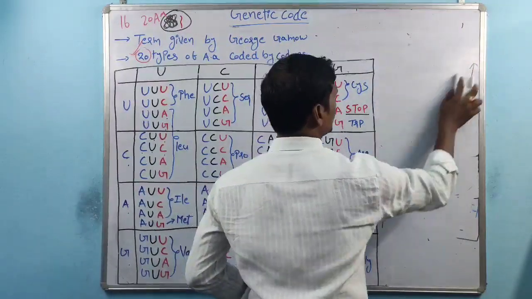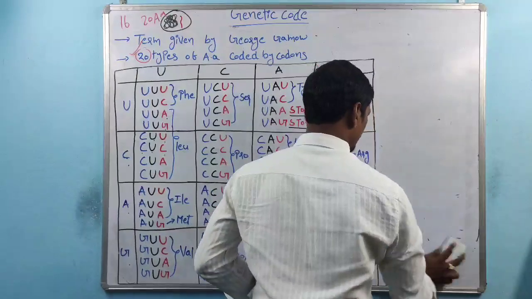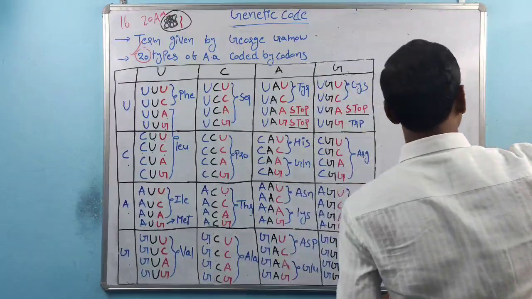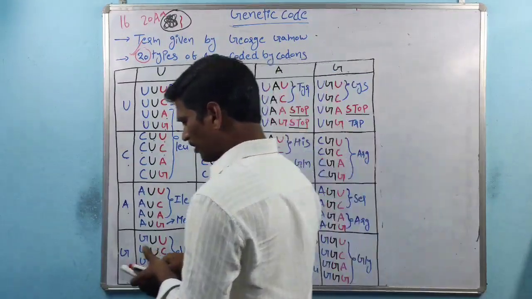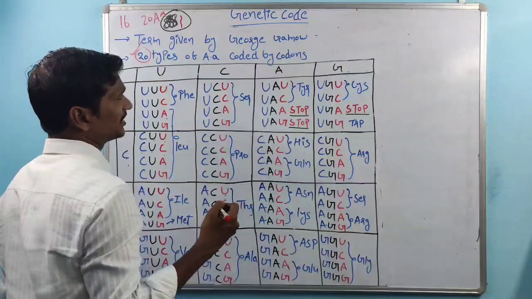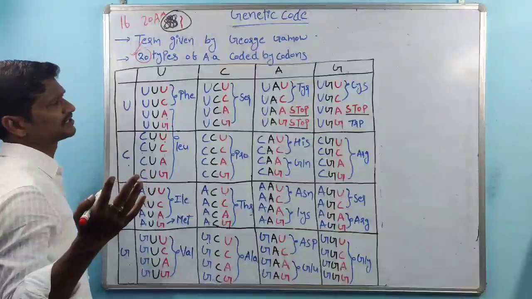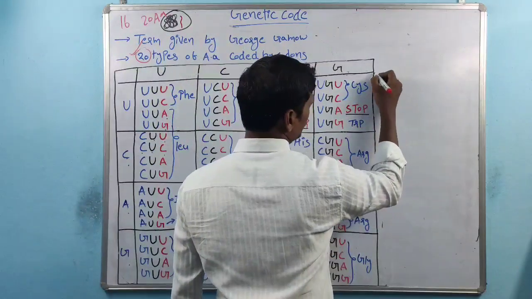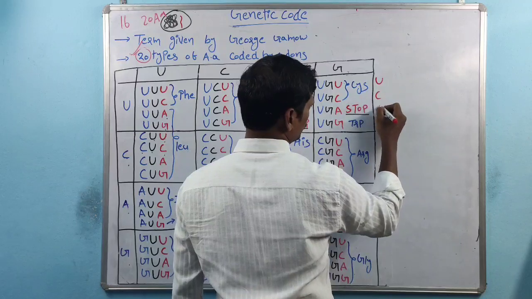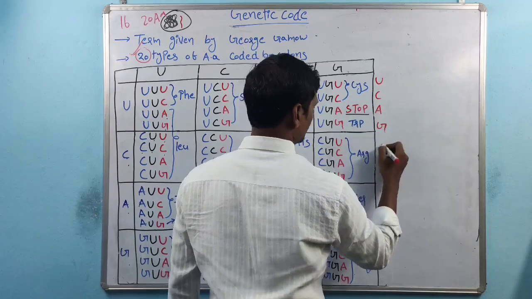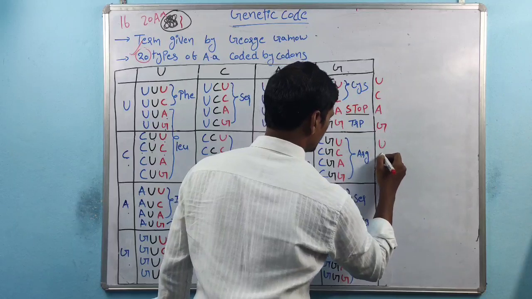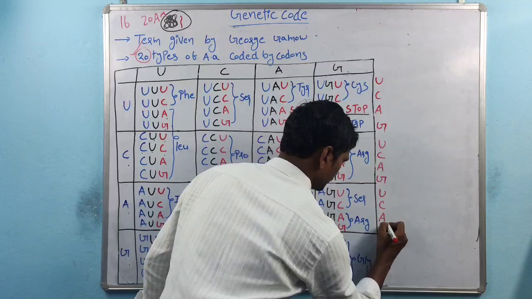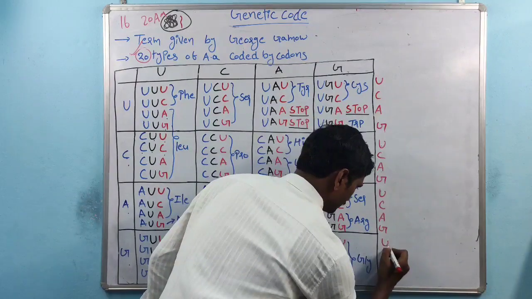Coming to the next one, we need to explain the entire genetic code table. This is the table. How many nucleotides are present in RNA? Four, right? I did not mention them initially because I did not have space, so I mentioned them now: U, C, A, G.